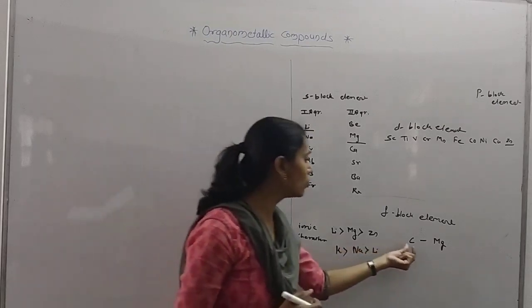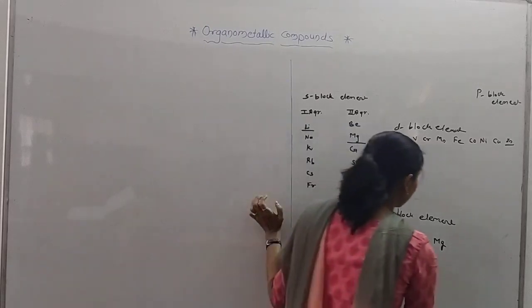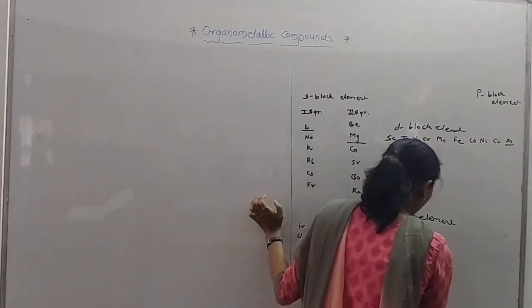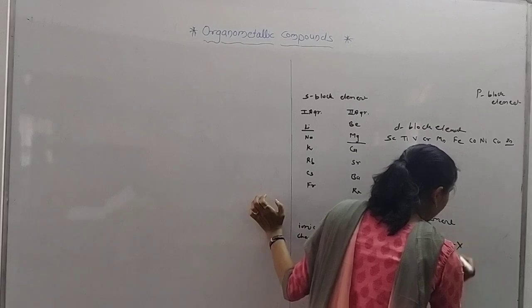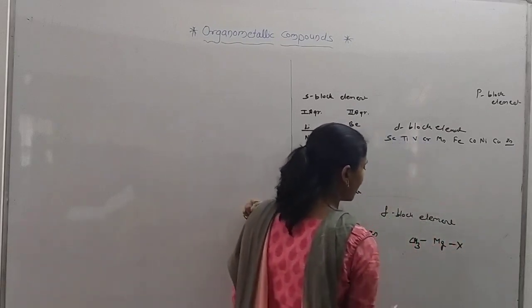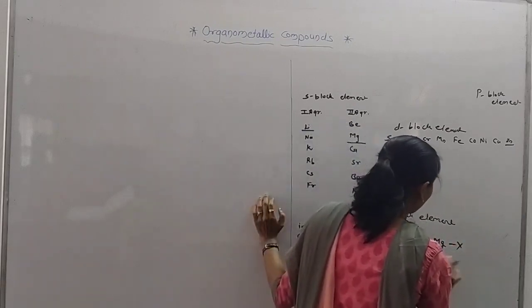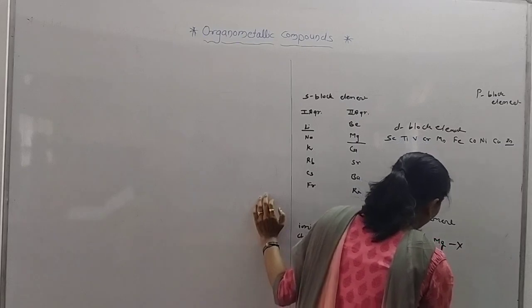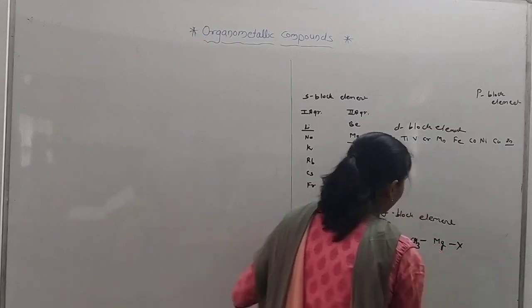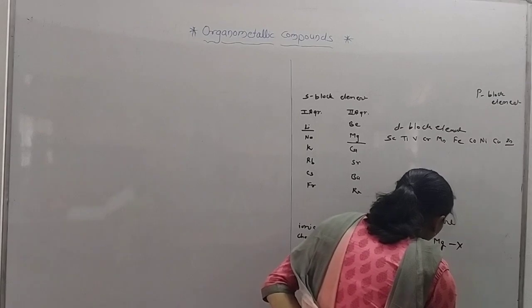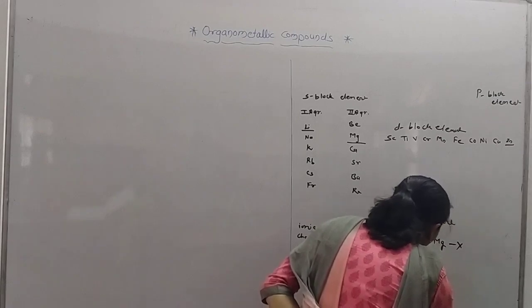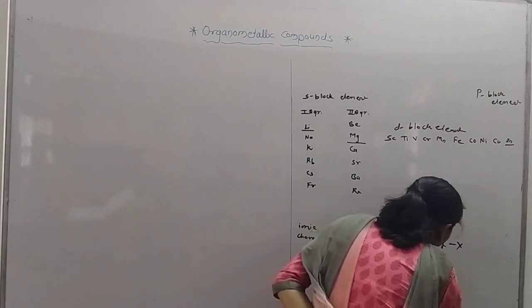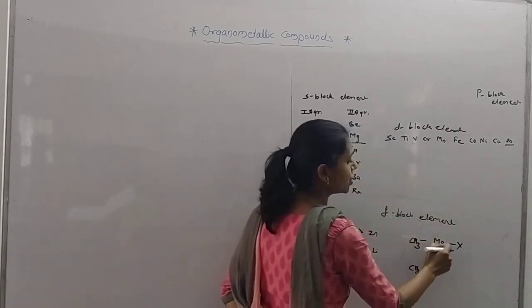Here we have taken CH3MgX. This is an example of an organometallic compound. This is methyl magnesium halide.